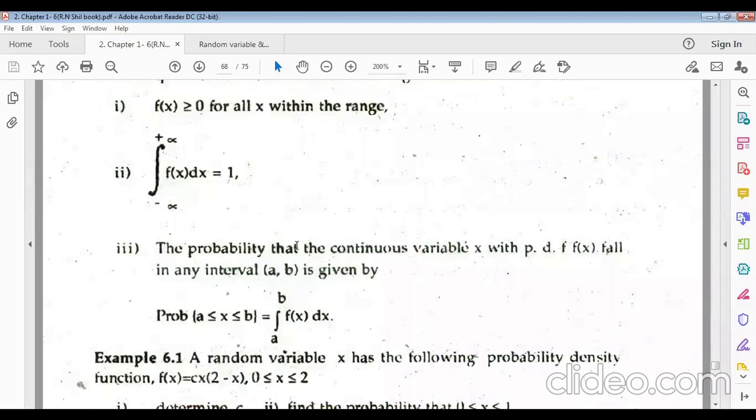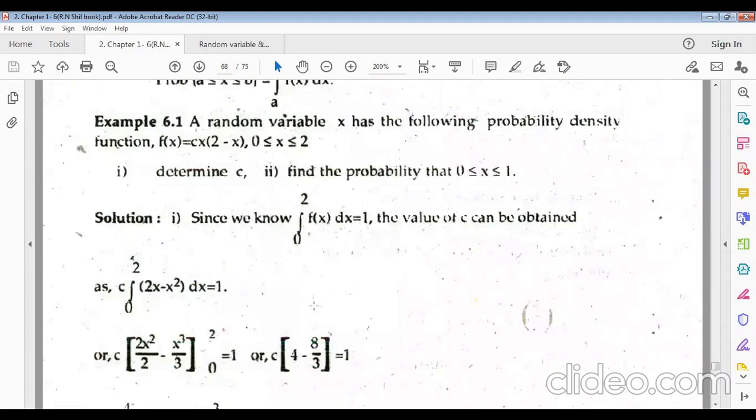Now the probability that a continuous variable x with probability density function f of x falls in any interval AB, that means the probability between A and B, will be the integral from A to B of f of x dx. This is also an area, and the whole area will equal what? 1.